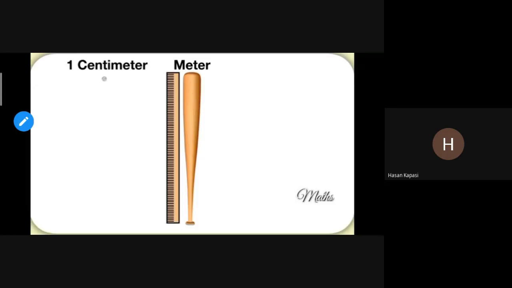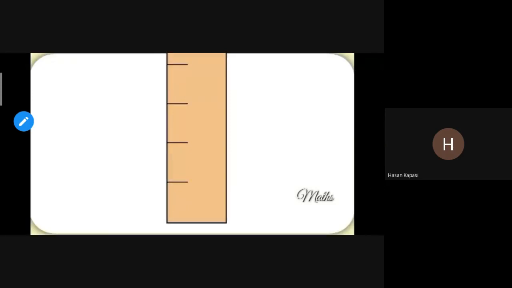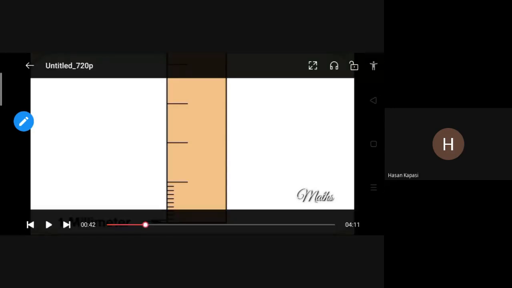Then all these things we measure in meters, not centimeters. You can see this is very big, that baseball bat and everything. Some things are very small, so we can measure those in centimeters using a half scale or small scale, and for some we need even a measuring tape. For long things we need the measuring tape, and for small things we need this. You can see what they are showing.